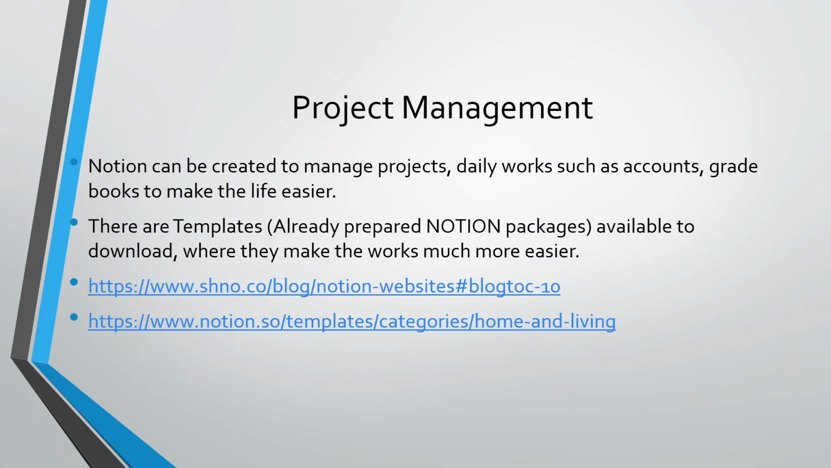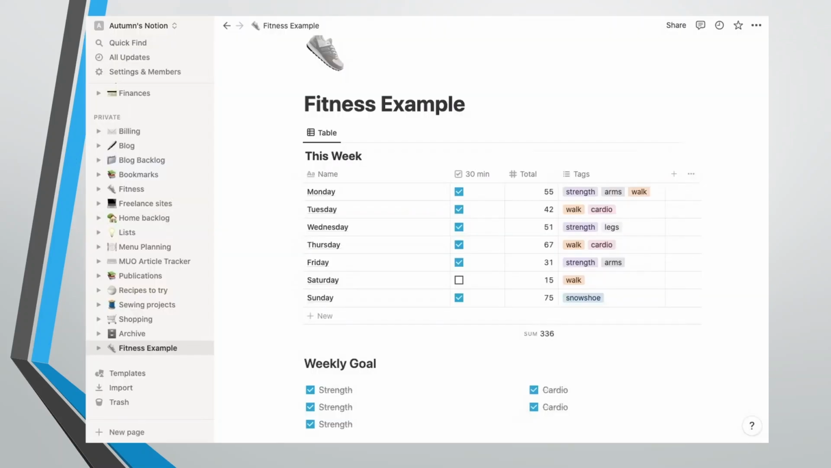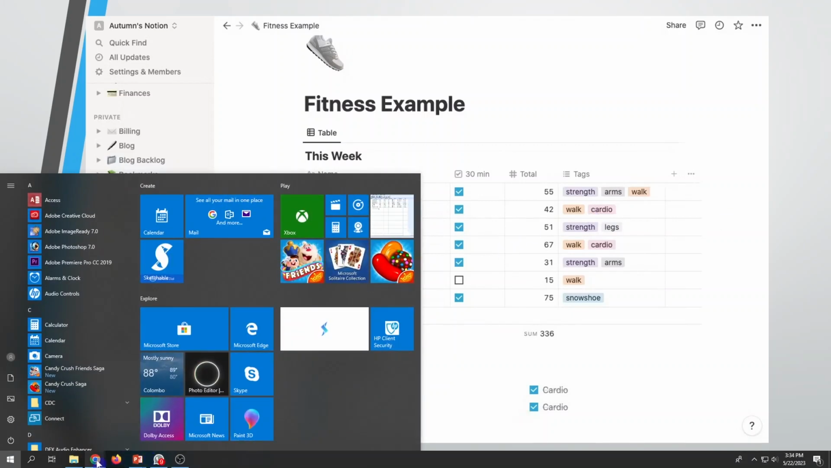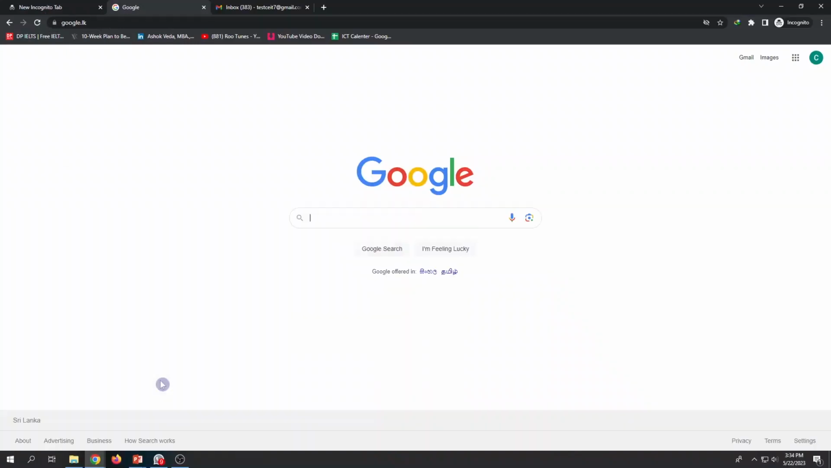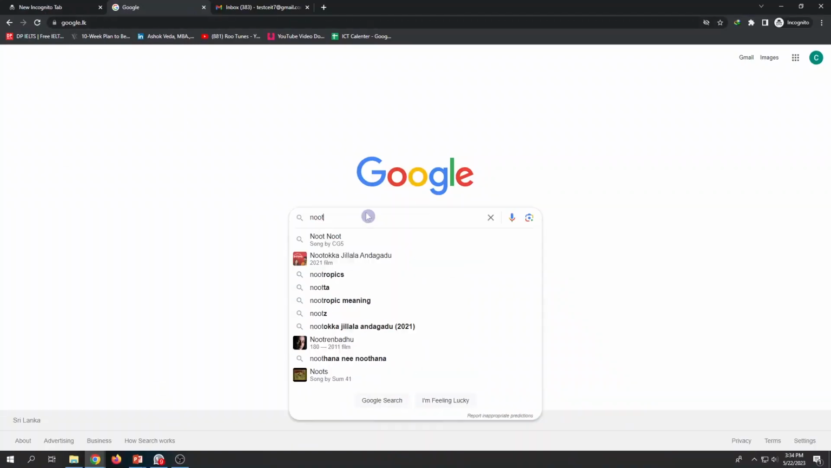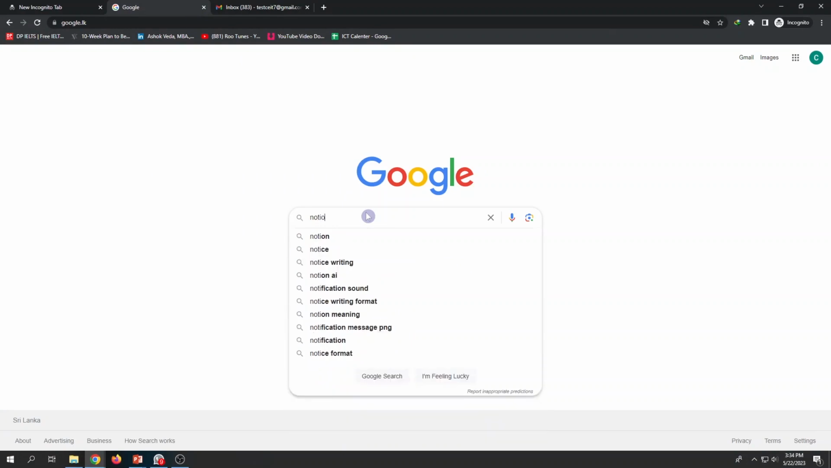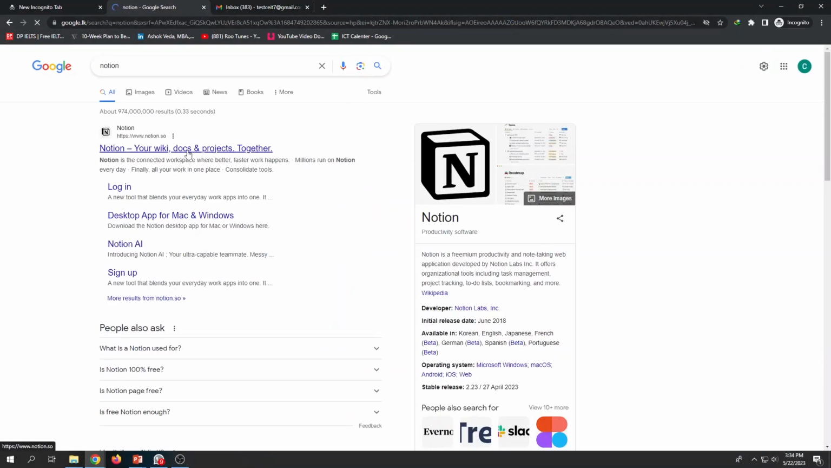So simply I'll show you how this is going to be done before going to the project management part. So I'll open Notion here. To open Notion, it's very simple. You just go to Google and search Notion. This is the way you start your work. Okay. Then you may access that.